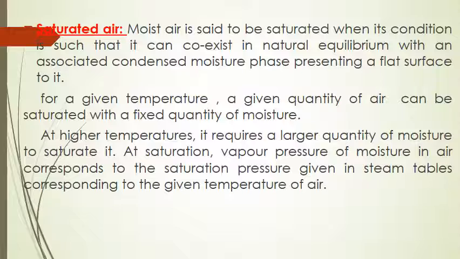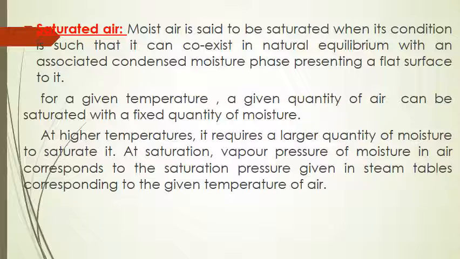Saturated air. Moist air is said to be saturated when its condition is such that it can coexist in natural equilibrium with an associated condensed moisture phase presenting a flat surface to it. For a given temperature, a given quantity of air can be saturated with a fixed quantity of moisture.